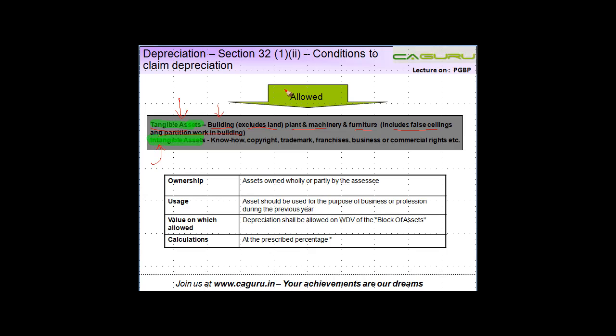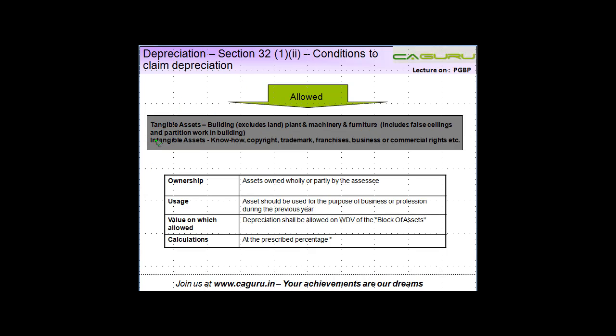So suppose I take a building on lease, and I create the false ceiling or partitions according to my requirement. In most companies, wherever people work, even when you go to your CA's office for training, you would note that there are wooden partitions in between. These partitions will also be covered within the definition of furniture.